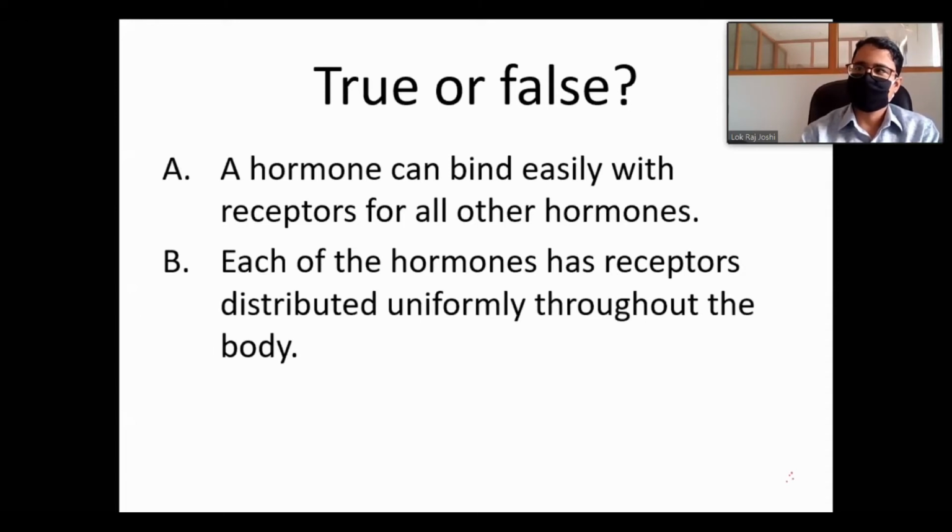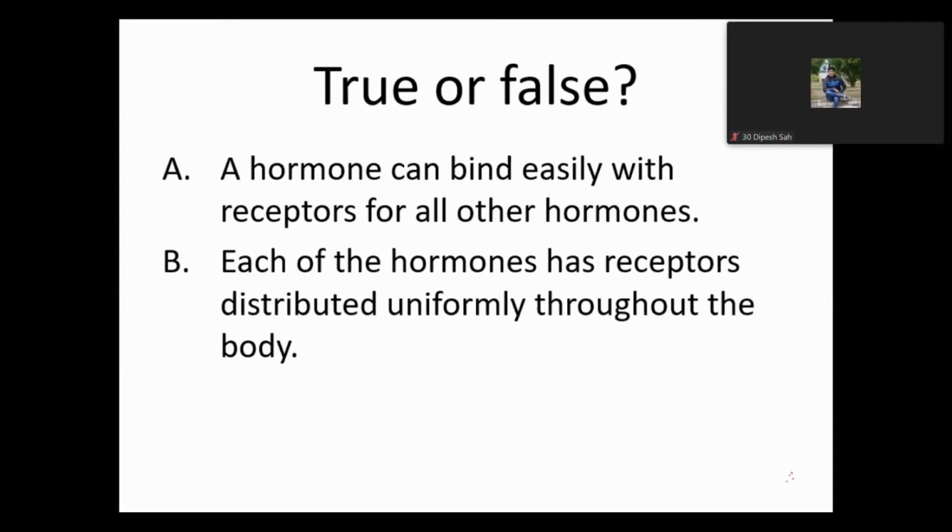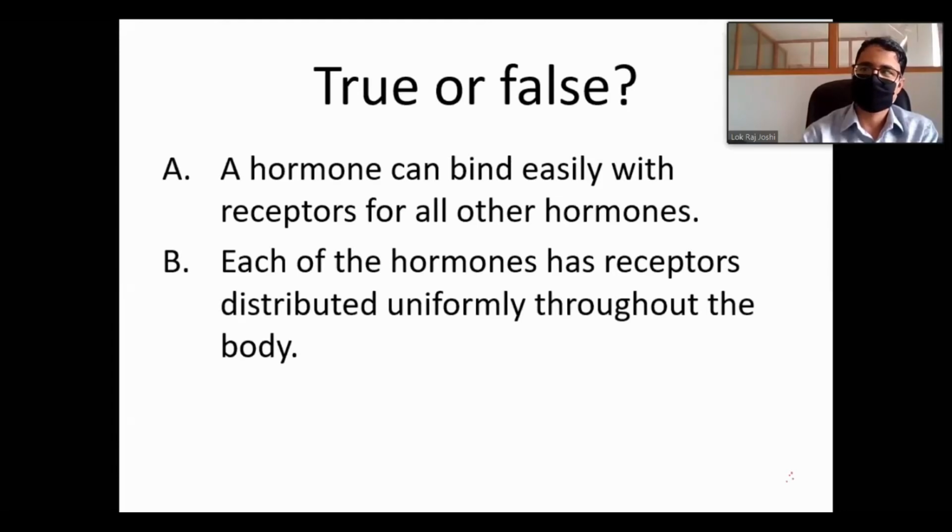Therefore, generally we say hormones have specific receptors, but it is possible that one hormone may have different subtypes of receptors to bind with. And the other way, two chemically similar hormones can act on the same receptor, though the affinity may be different. At least understand the receptors are specific, but it is not 100% true. Next: each of the hormones has receptors distributed uniformly throughout the body. True or false? The action of the hormones will not be the same on all cells or tissues or organs.